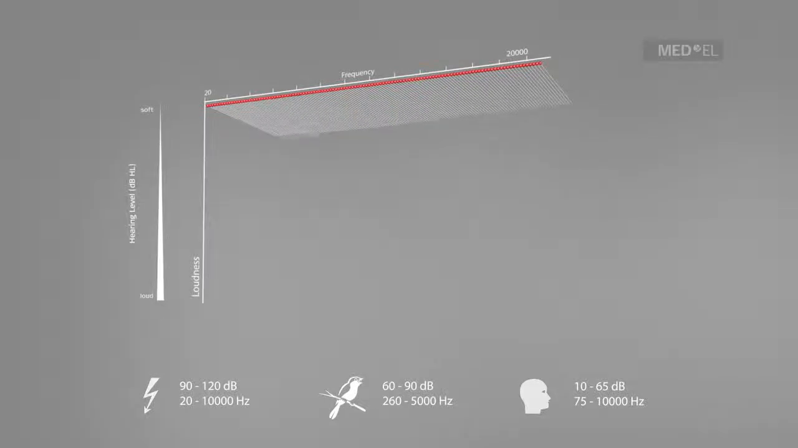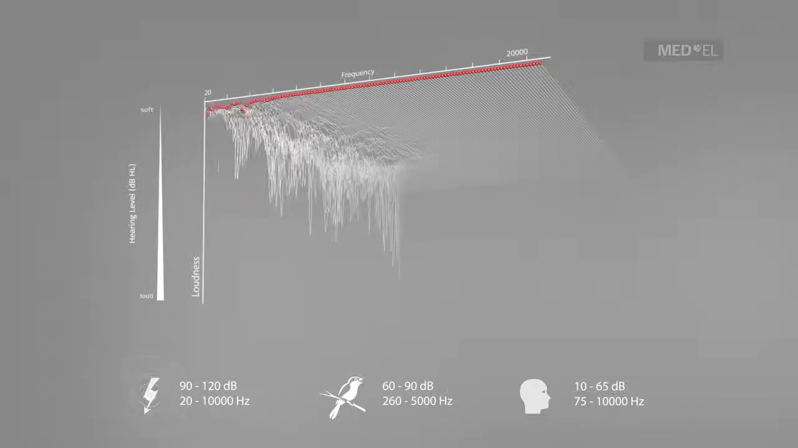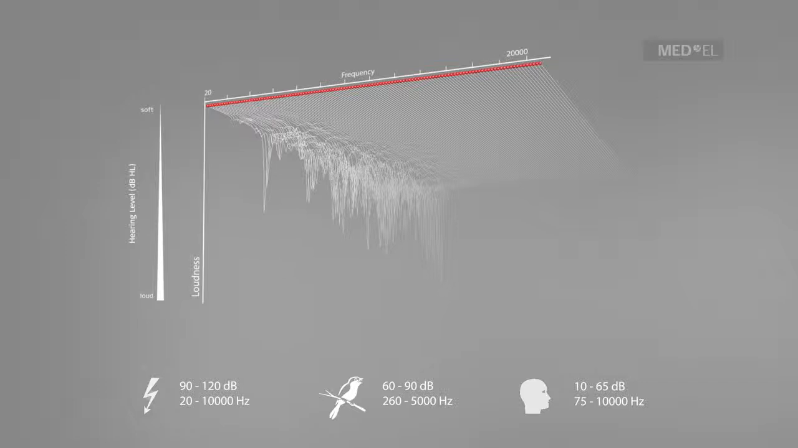The frequency of a sound is expressed in cycles per second, or hertz. It is often referred to as the pitch of a sound. In this example audiogram, frequency is represented on the horizontal axis, with low-frequency sounds on the left and high-frequency sounds on the right. Thunder is a low-frequency sound. And a bird's chirp is a high-frequency sound.